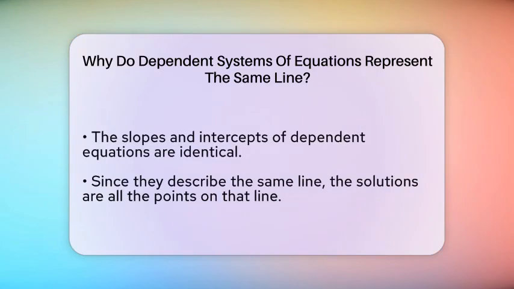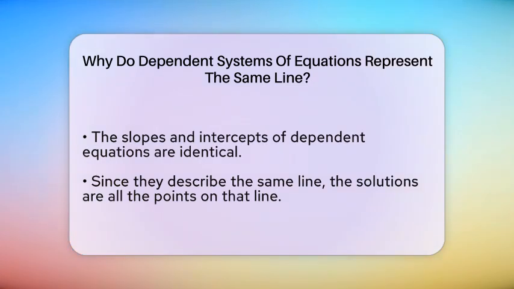When you look at the slopes and intercepts, you will see they are identical. The slope tells us how steep the line is, and the intercept shows where it crosses the y-axis. Since the equations are multiples of each other, they share the same slope and intercept. So, graphing them results in one single line, not two separate ones. This is why dependent systems of equations have infinitely many solutions. Every point on that line satisfies both equations because they are really just one and the same.